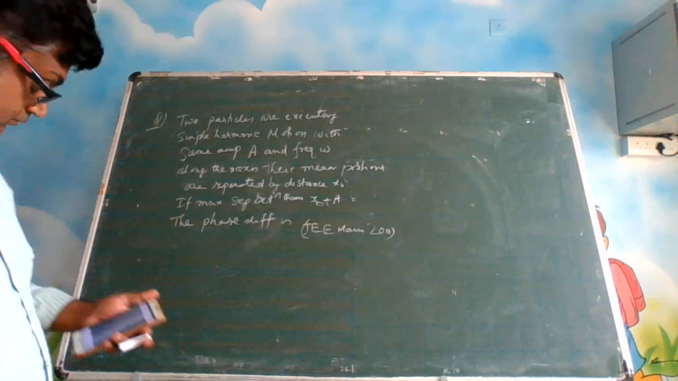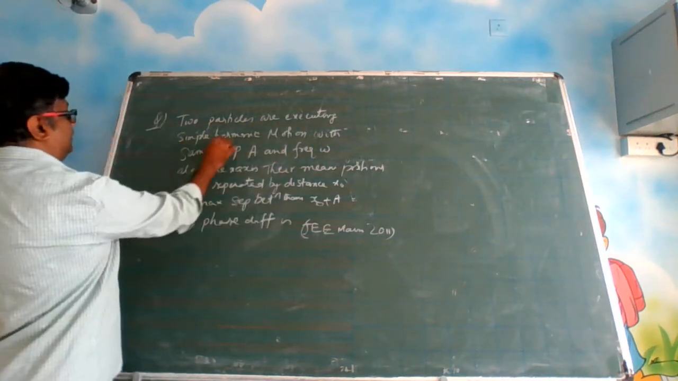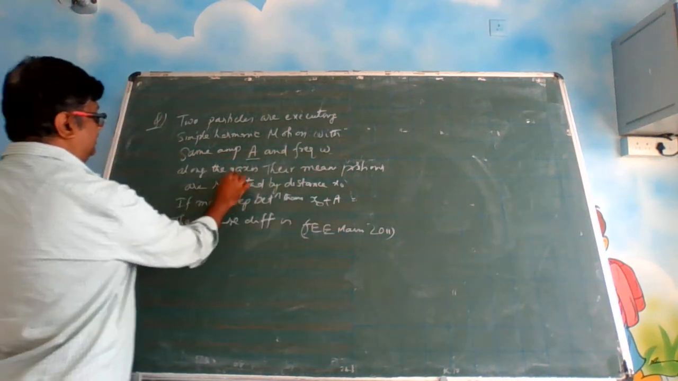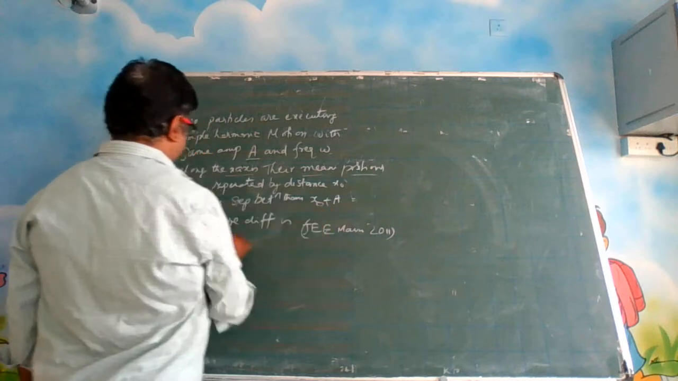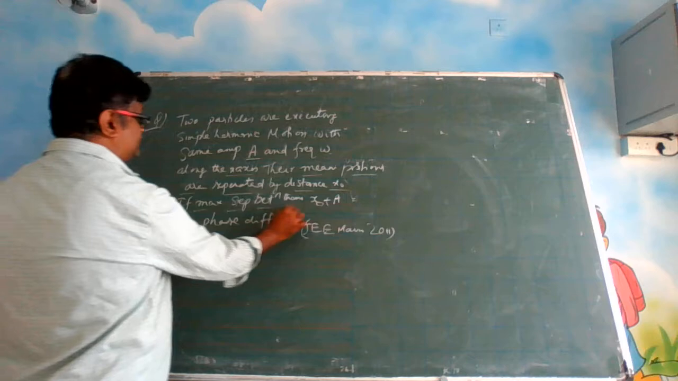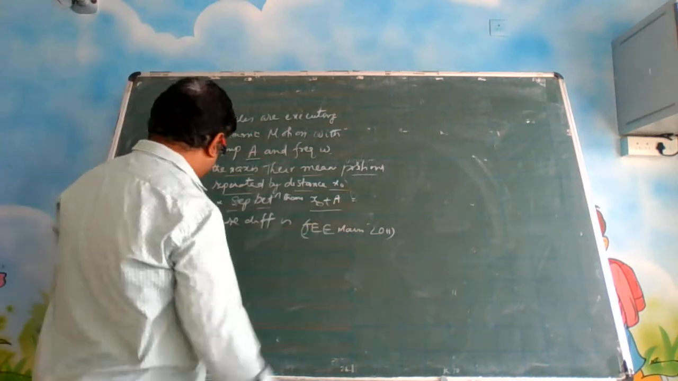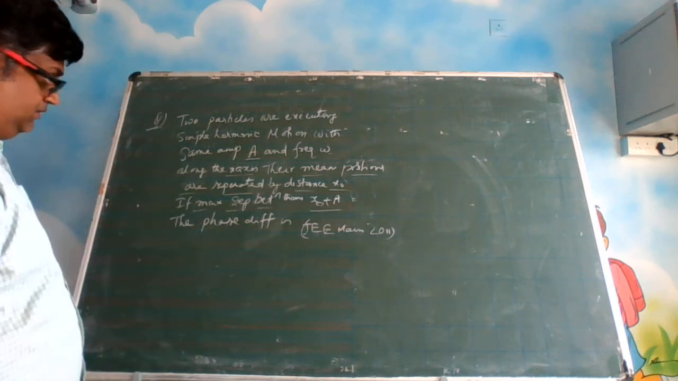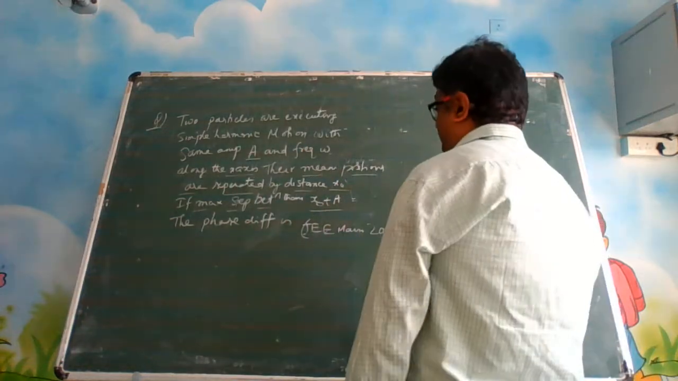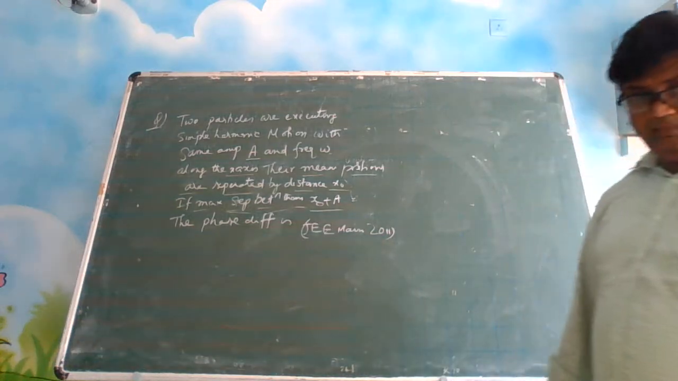One more. Two particles are executing simple harmonic motion with same amplitude A and frequency ω along the x-axis. Their mean positions are separated by a distance x0. If maximum separation between them is x0 plus A, here A means amplitude, the phase difference is how much? You have to find the phase difference. This question has come in JEE Mains 2011.